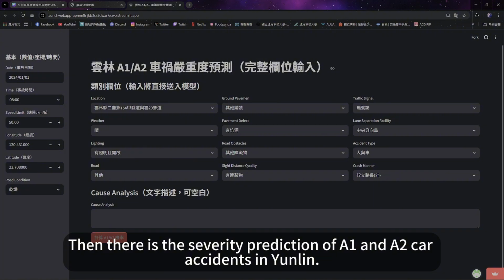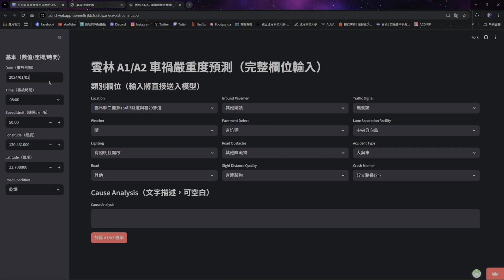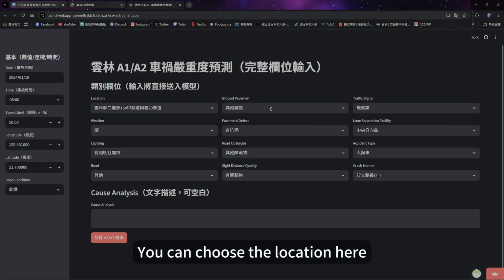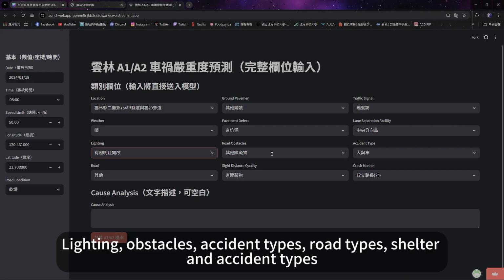Then there is the severity prediction of A1 and A2 car accidents in Yunlin. On the left, we can see that we can enter basic values, coordinates, and time. For example, here you can select the date, accident time, speed limit, longitude, latitude, and road conditions. You can choose the location here. Select the type of road here. Choose traffic signals, weather, potholes, and traffic dividers here. Lighting, obstacles, accident types, road types, shelter, and accident types.